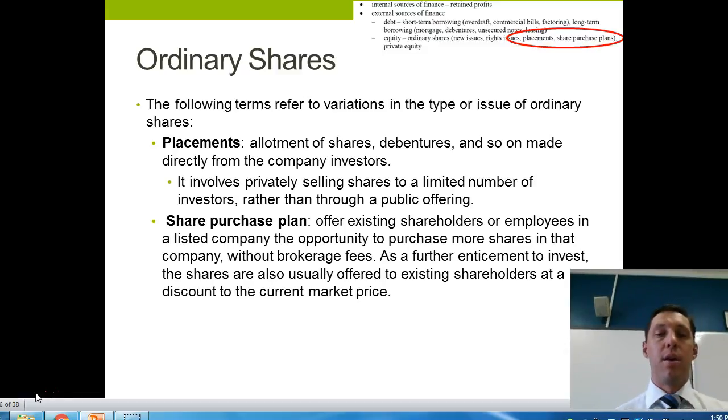And generally, like with a rights issue, the price of those shares is generally at a discount to the last traded price. And I say the last traded price because for a rights issue, for a placement, and for a share purchase plan, the public company shares will go into a trading halt while that raising of equity occurs. So they will stop trading for a period of time, and once the new shares have been sold, then the shares in that company will begin to trade again.